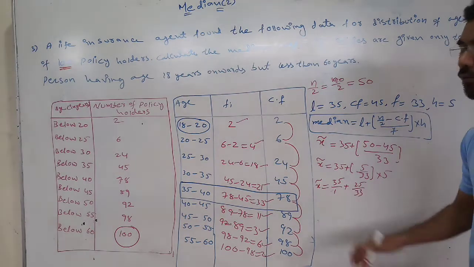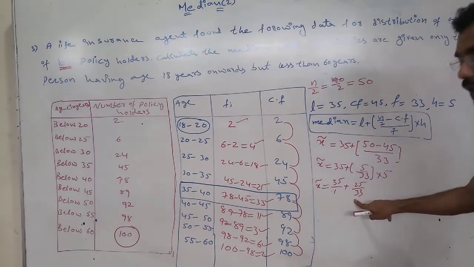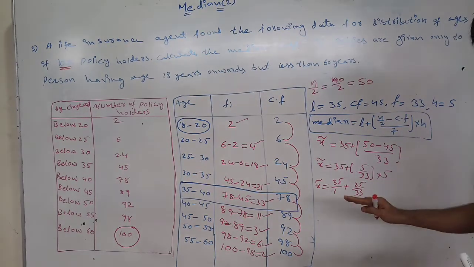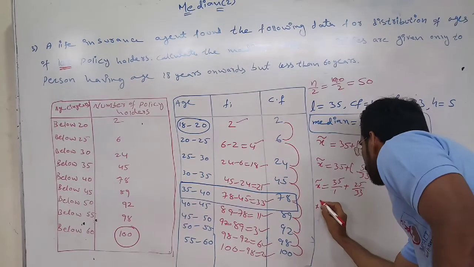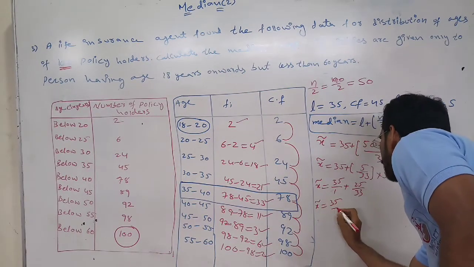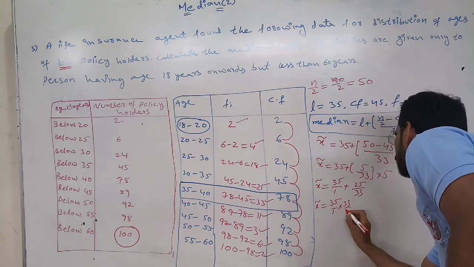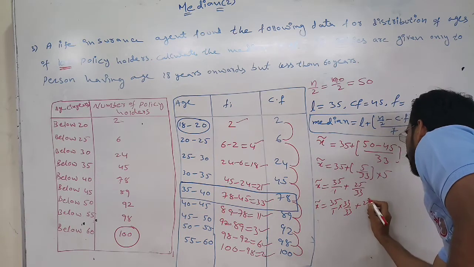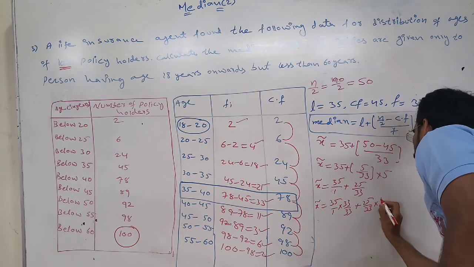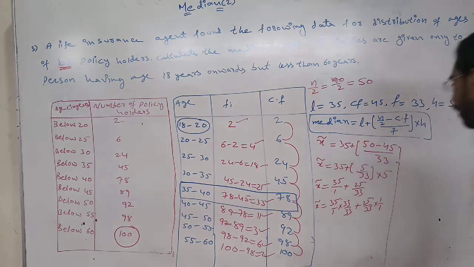Now how do we make unlike fractions like? The denominator here is 33, so the denominators should be equal. X tilde is equal to 35 by 1 into 33 by 33 plus 25 by 33.